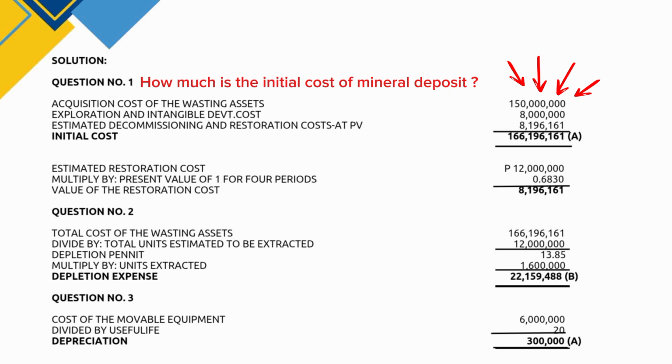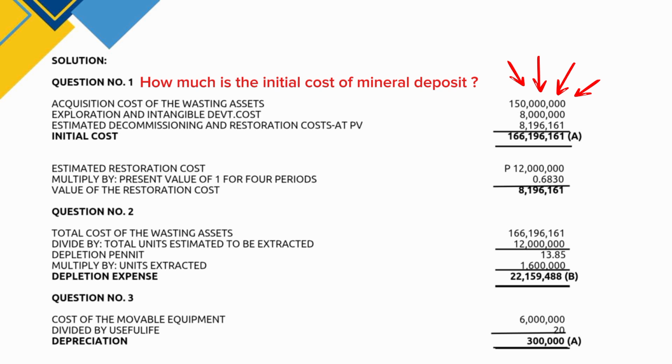So to calculate, we have 12 million pesos divided by 1.10 to the power of 4, which is equal to 1.4641. So the PV or the present value is equal to 8,196,161.